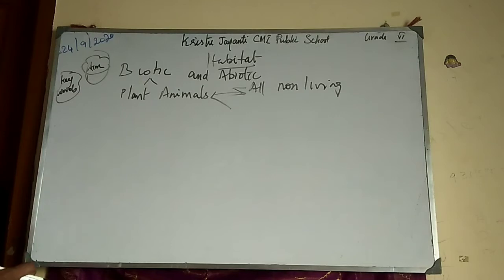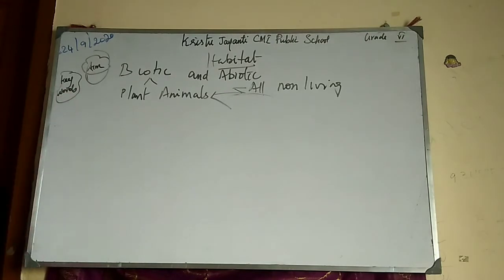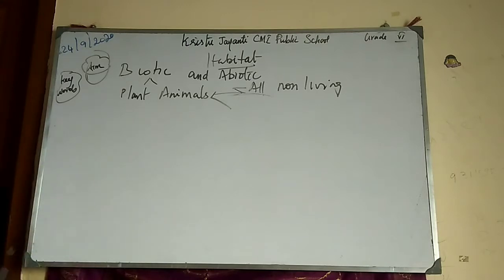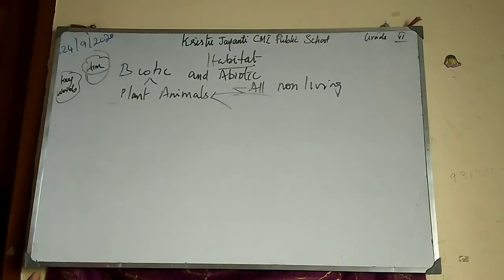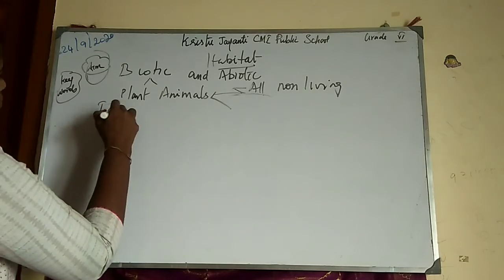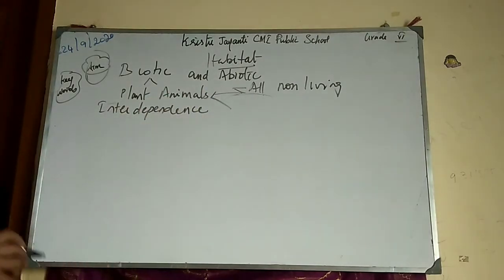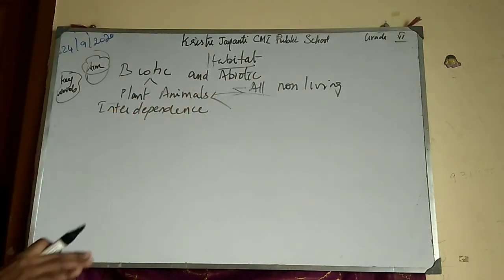Here, one important thing: without abiotic, biotic cannot exist. The same way, without biotic, abiotic will also not be good. So now you are going to learn about interdependence. What is meant by interdependence? They depend on each other. That is called interdependence. Now, in your textbook, take page number 39.